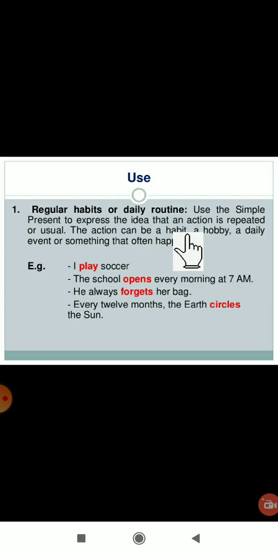Okay, even to express the idea that an action is repeated or usual. Daily actions, repeated actions, are shown by using simple present tense, and the action can be a habit. Even that action can be a hobby or a daily event or something that often happens. Okay, so here examples are there. I play soccer. The school opens every morning at 7 a.m. He always forgets her bag. Every 12 months the earth circles the sun. Okay, so these are the examples of the tense.